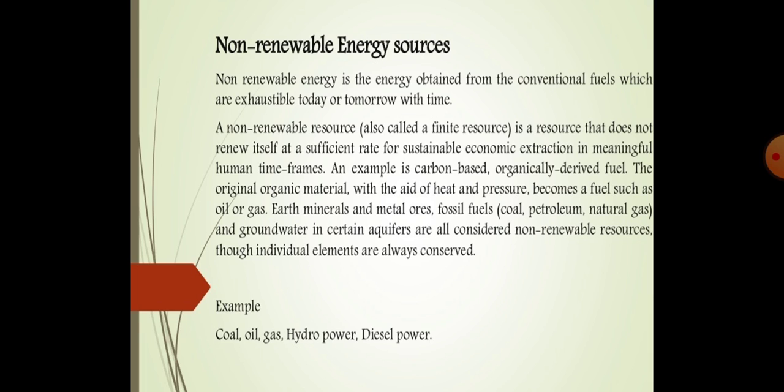So this energy is exhaustible, meaning it will exhaust one day or another. We cannot produce it; it is only naturally occurring, so we cannot replenish it. That is coal, oil, gas, hydropower, and diesel.